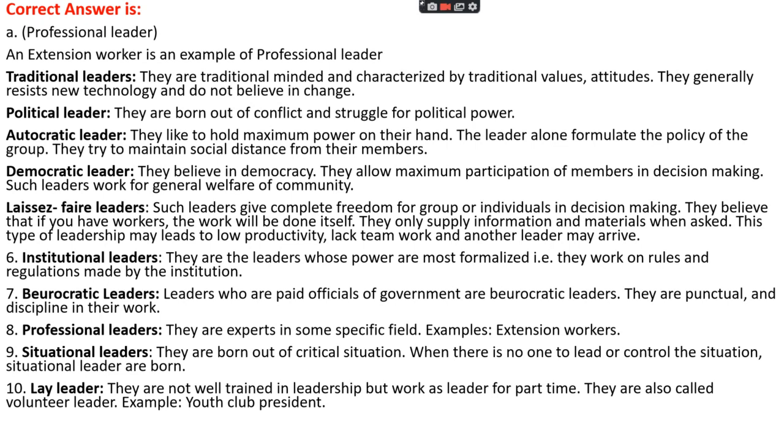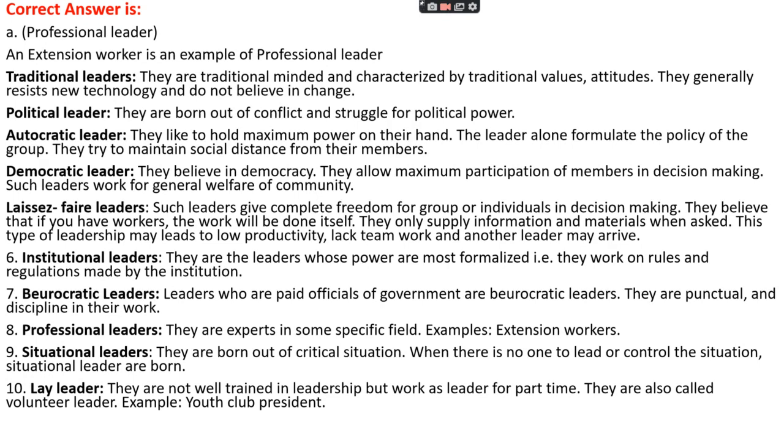If we see democratic leaders, they are chosen by all the members, and they allow maximum participation of members in the decision-making process as well. If we see laissez-faire leaders, such leaders give complete freedom to the group or individual in decision making, and they believe that if you have workers, the work will be done by itself. Such type of leaders are known as laissez-faire leaders.